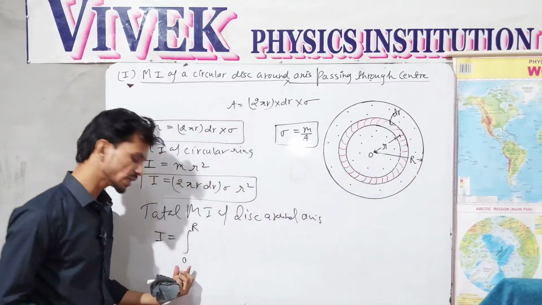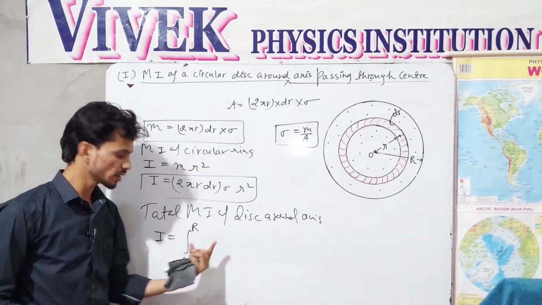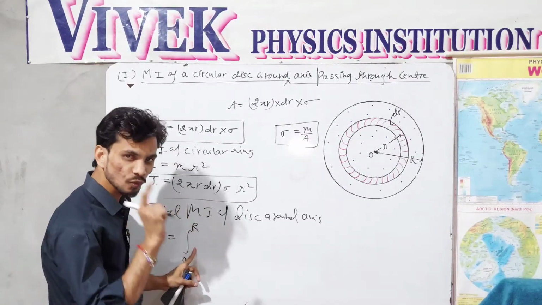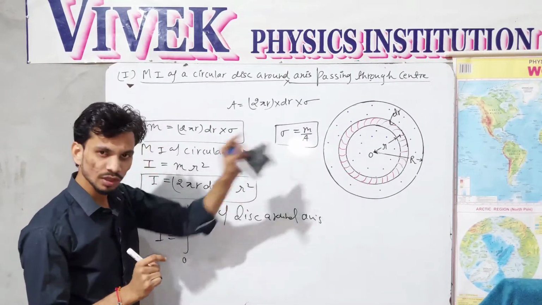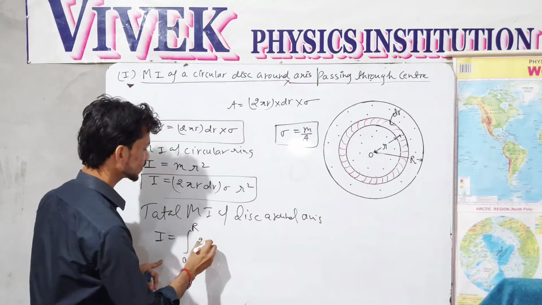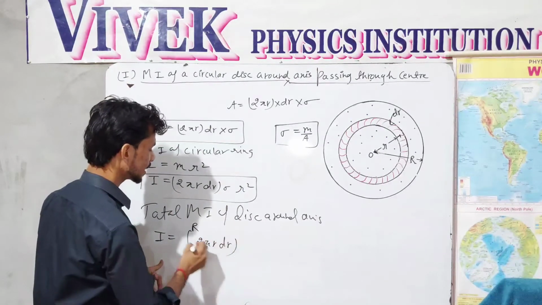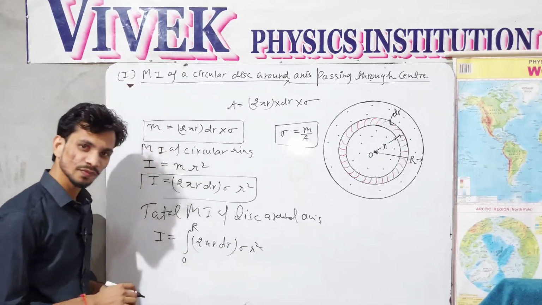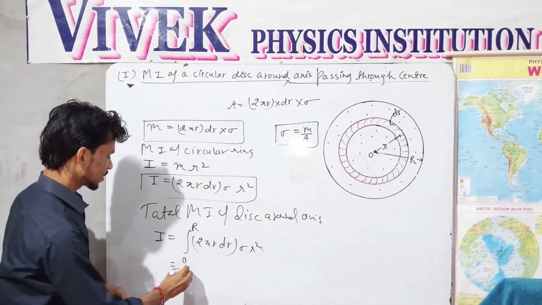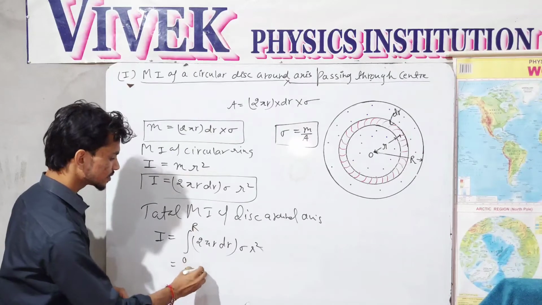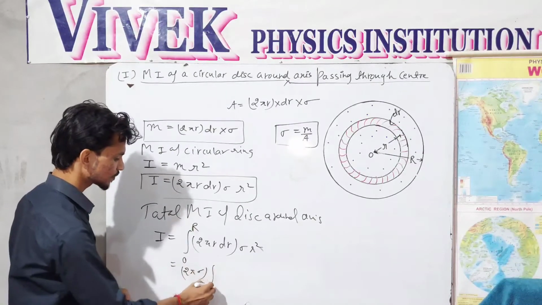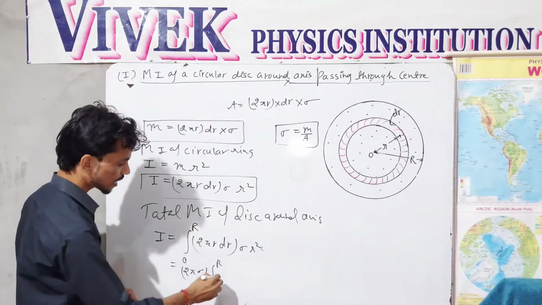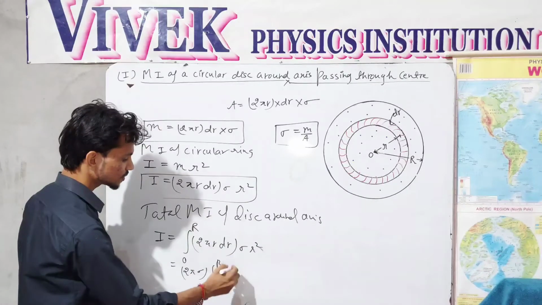So I have taken the limit from 0 to r and the moment of inertia of one ring, and this is nothing but 2 pi r dr sigma r square. In this expression, 2 pi and sigma are constants, and we integrate r cube dr from 0 to r.